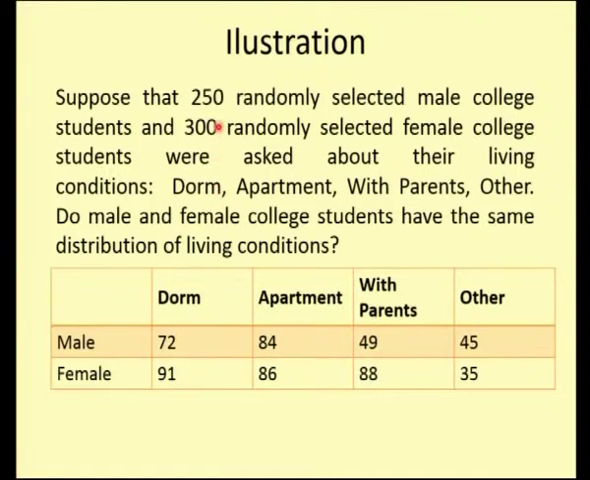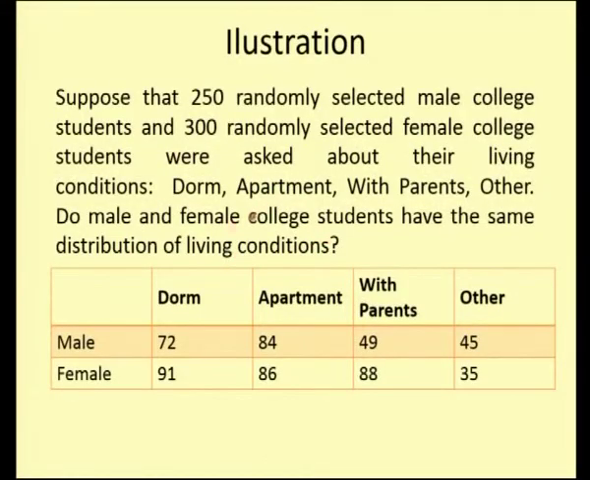Suppose that 250 randomly selected male college students and 300 randomly selected female college students were asked about their living conditions. They are staying in a dormitory, an apartment, with parents, and others. So, they can also have others here, that means they are not staying in any of these conditions. So, do male and female college students have the same distribution of living conditions? We are going to find whether the living condition is the same for both male and female college students.